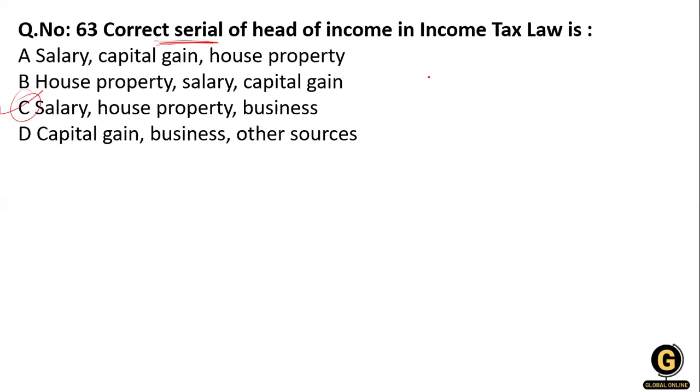First we calculate the salary head, then house property, then business or PGBP, then capital gain, and after that other sources. So this is the sequence.